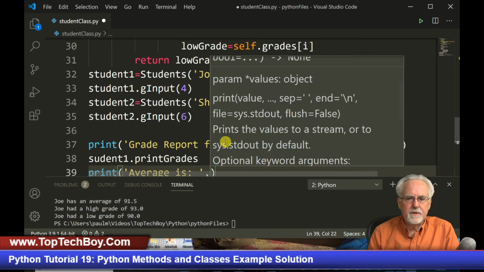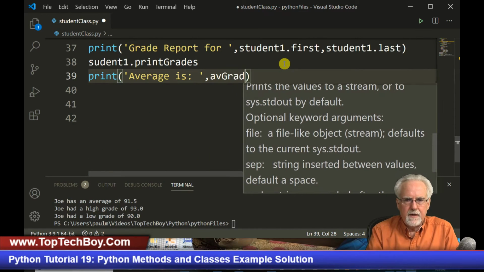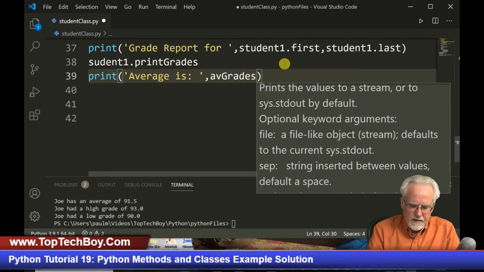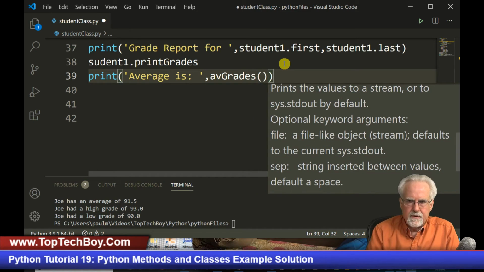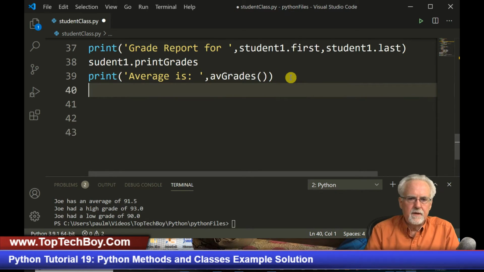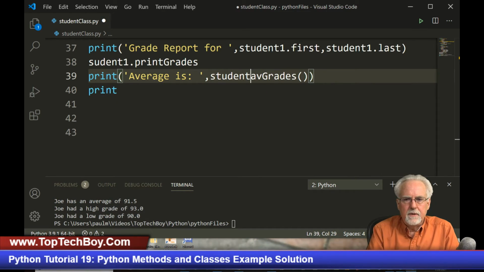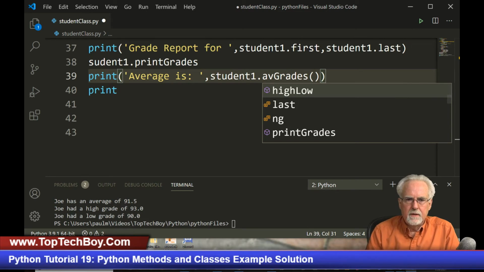So I should just be able to call ab grades here. So ab grades, like that. And then because it's calling the method, I need to put that in. So print average is ab grades, and then I got to tell it who. Student 1.